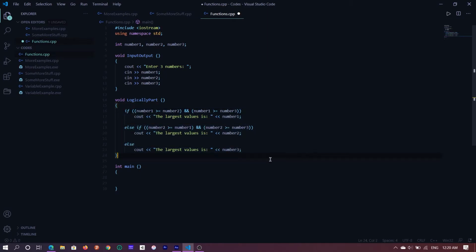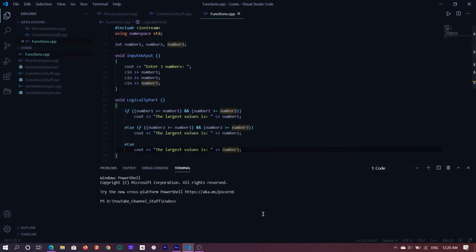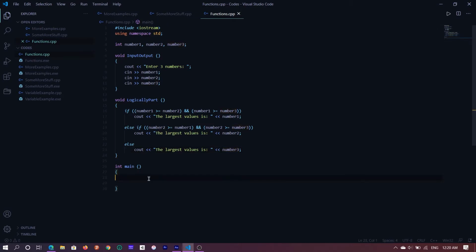All right. Let's save and see what happens. I'm going to save by pressing Ctrl S, or Command S if you're on a Mac, and I'll hit the play button. It's compiling. Nothing. It compiled. Why do you think nothing happened? Is it that my functions don't work? That's not the case. The reason is that, yes, we have gone ahead and declared our functions, but we have